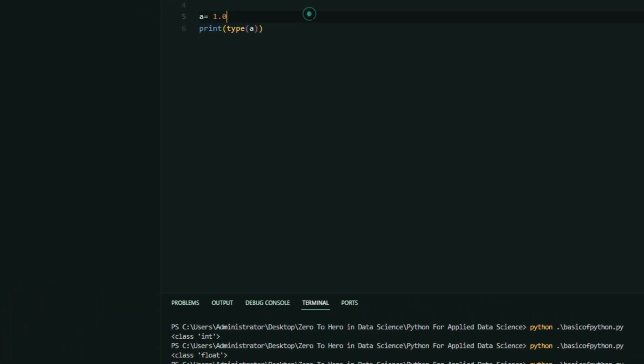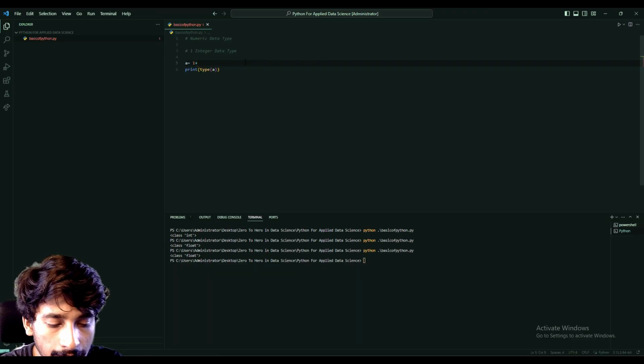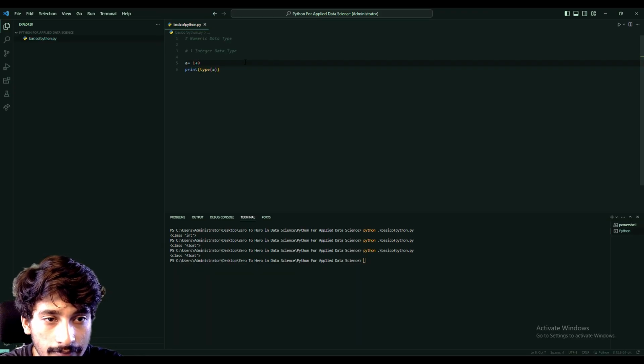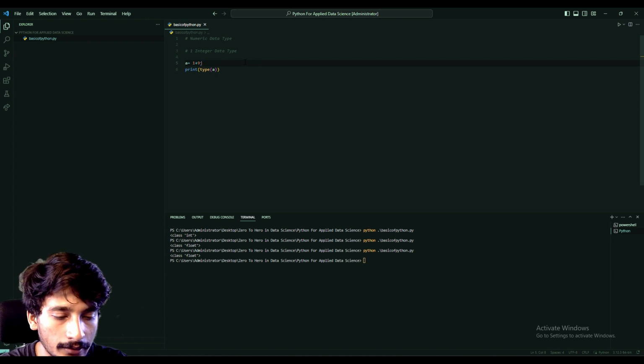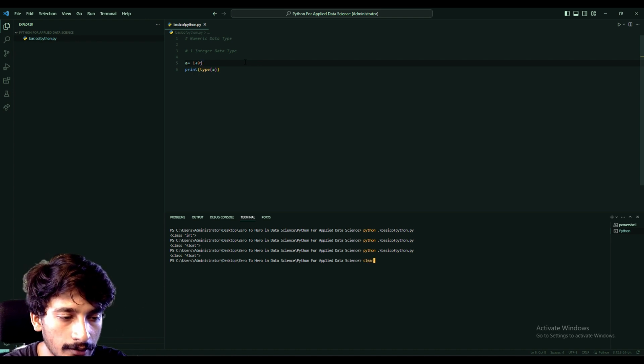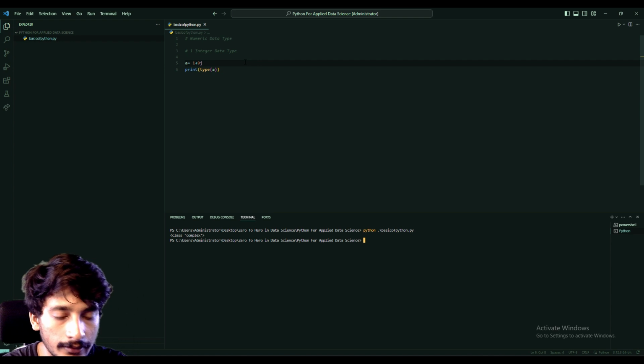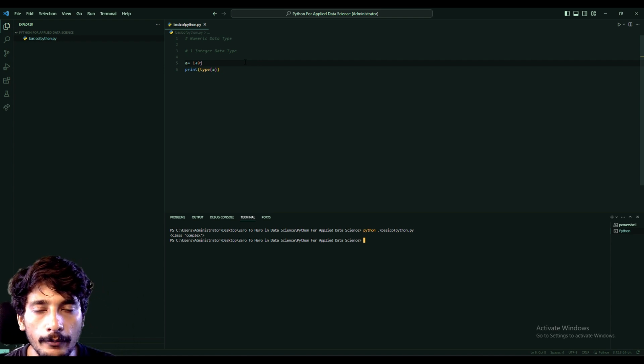Now let us look at how to get the complex data type. Complex is of the form a plus bj. So we could do something like 1 plus 9j, which is a form of a complex number. Now let us clear our console and print our value. Here you could find it to be complex.